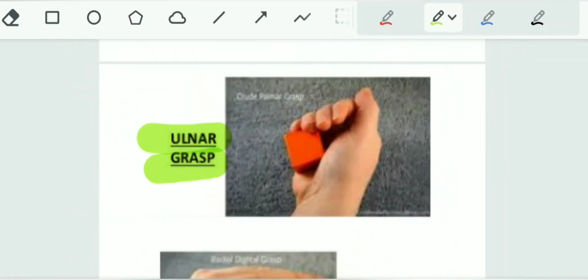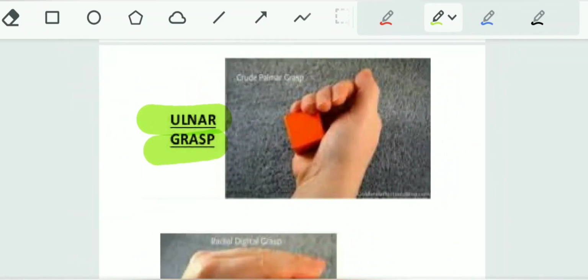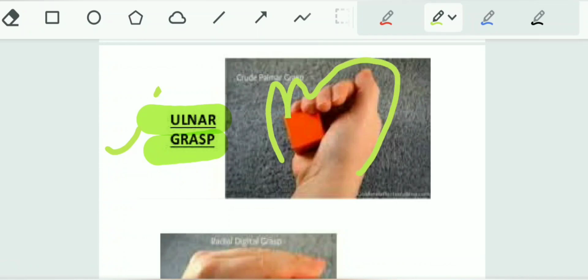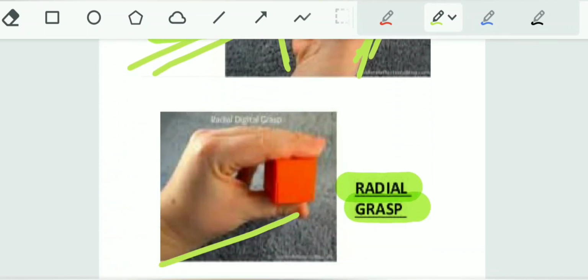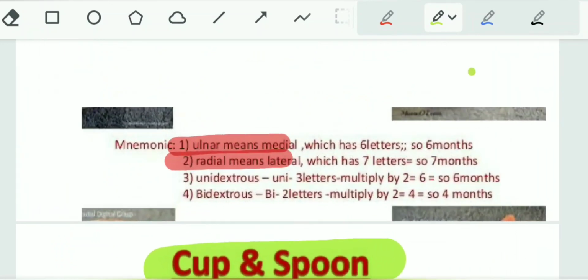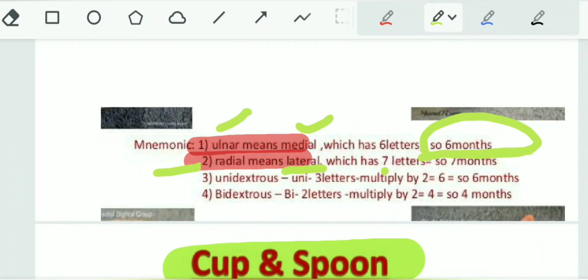Now comes the grasps. Ulnar grasp. This is the ulnar side, and this is the radial side. Ulnar grasp and radial grasp. The mnemonic for this is, the ulnar is the medial side. Medial has 6 letters, so 6 months, and radial means lateral side, which has 7 letters, so 7 months.